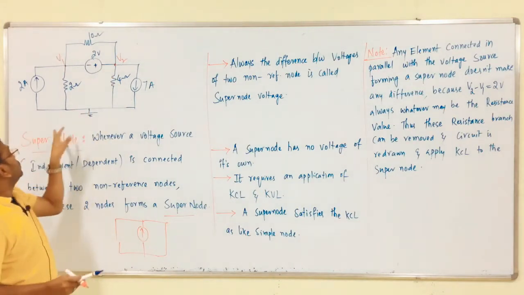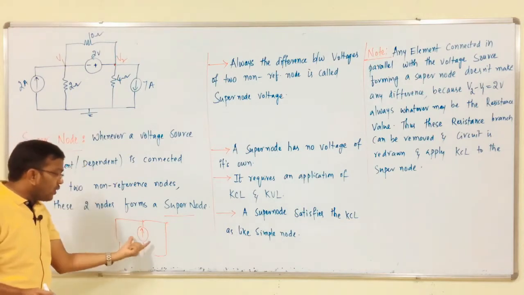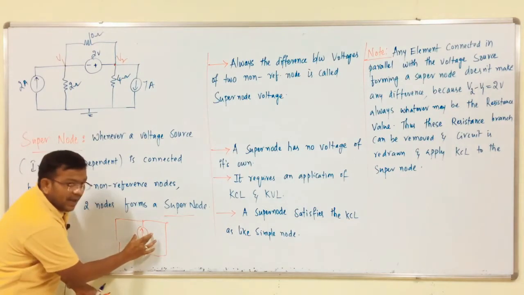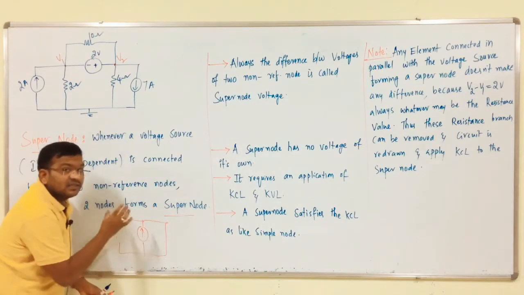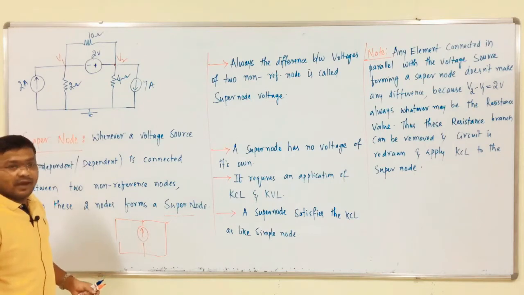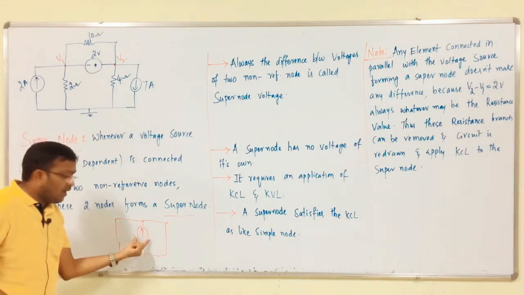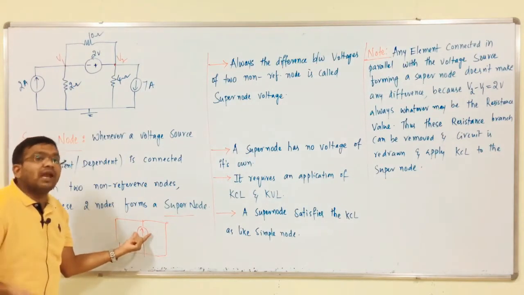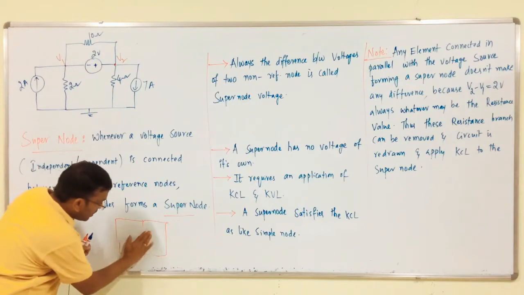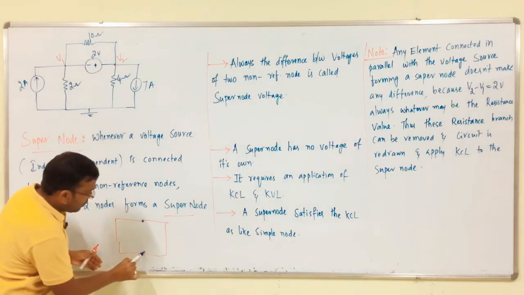In that, we have to remove this branch along with the resistances which are connected in series with this, because we cannot predict the voltage of this current source well in advance. That is why you have to remove this total branch from this node to this node.